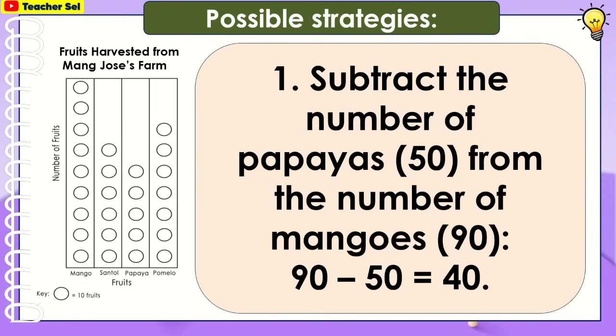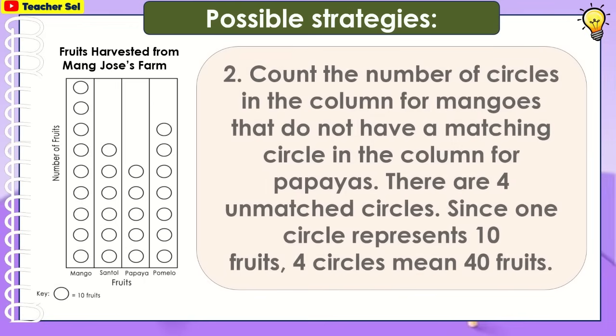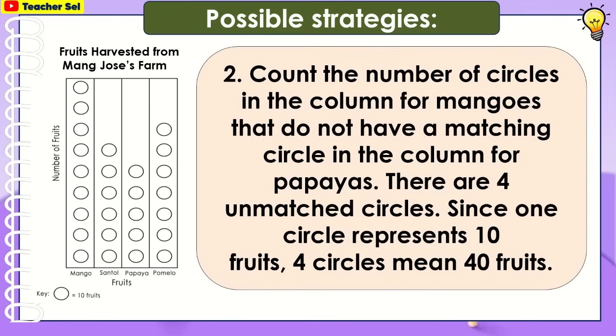Subtract the number of papayas, 50, from the number of mangoes, 90. 90 minus 50 equals 40. Count the number of circles in the column for mangoes that do not have a matching circle in the column for papayas. There are 4 unmatched circles. Since one circle represents 10 fruits, 4 circles mean 40 fruits.